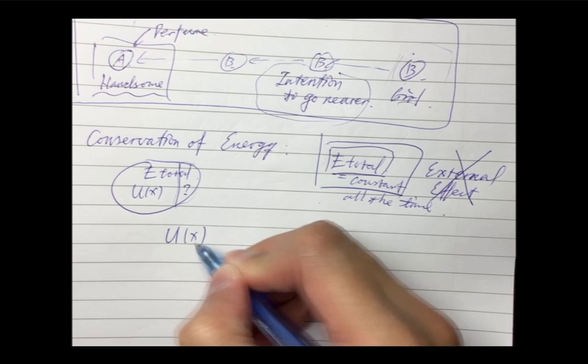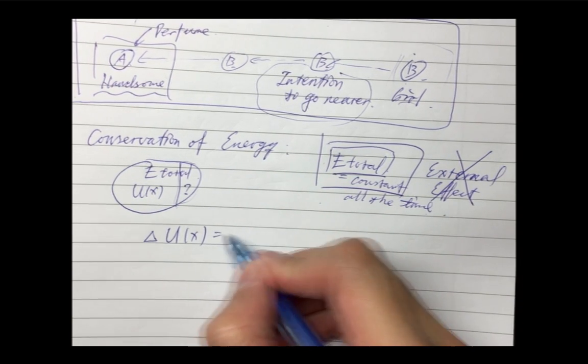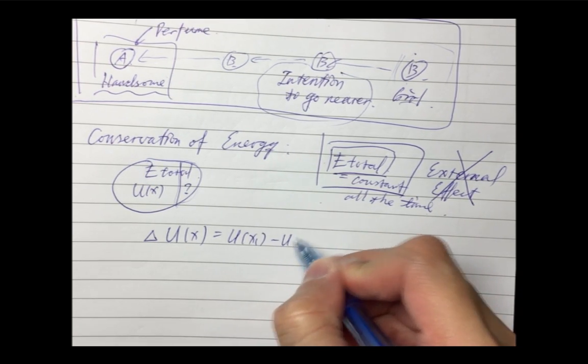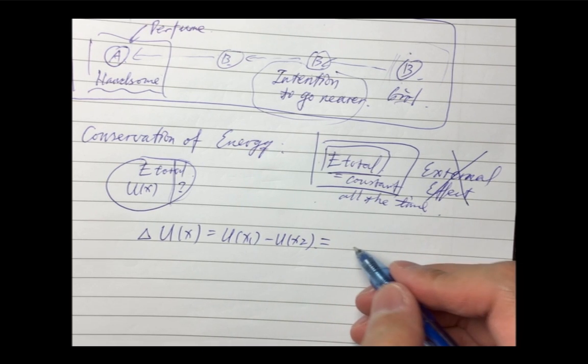So I can just write something like delta Ux, perhaps sometimes increases or decreases. We don't know. So I write it as Ux1 minus Ux2, and this will become the work done.